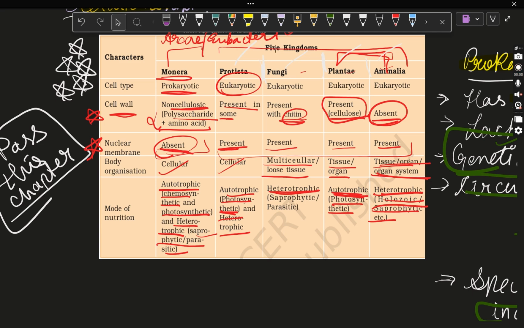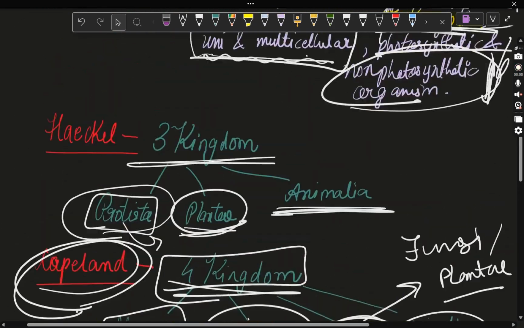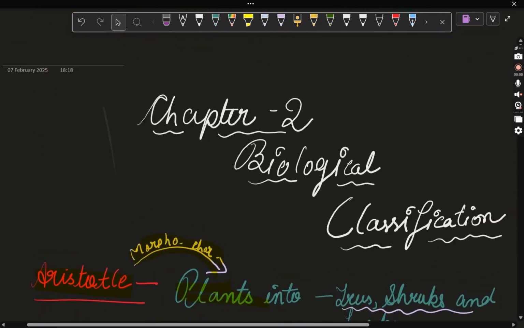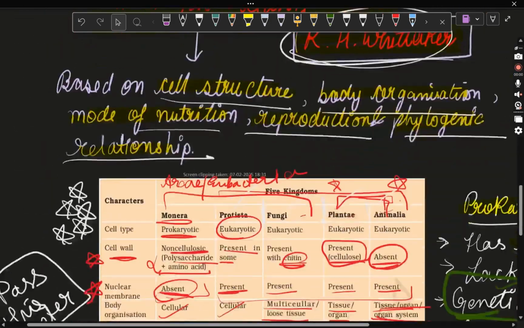First of all, this chapter mainly accounts for Monera, Protista, and Fungi, and a little bit about plant and Animalia, because plant has a different chapter and Animalia also has a different chapter. So this was all about this scientist and classification.